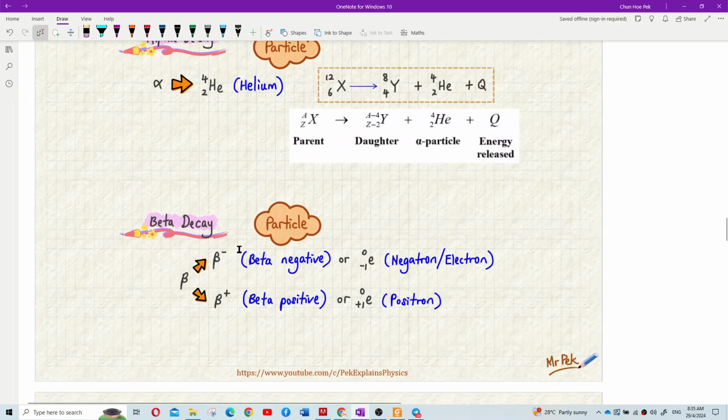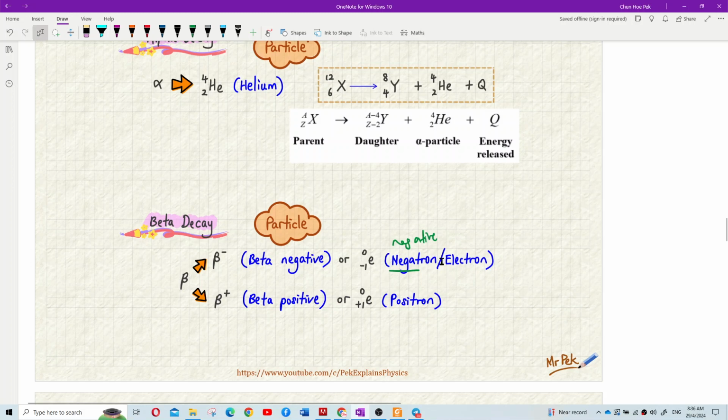And beta decay. Beta has 2 kinds of beta particle. One is called beta negative. Beta negative is actually an electron, or we call it negatron. Negatron because it is negative. So it's not megatron, it's negatron.